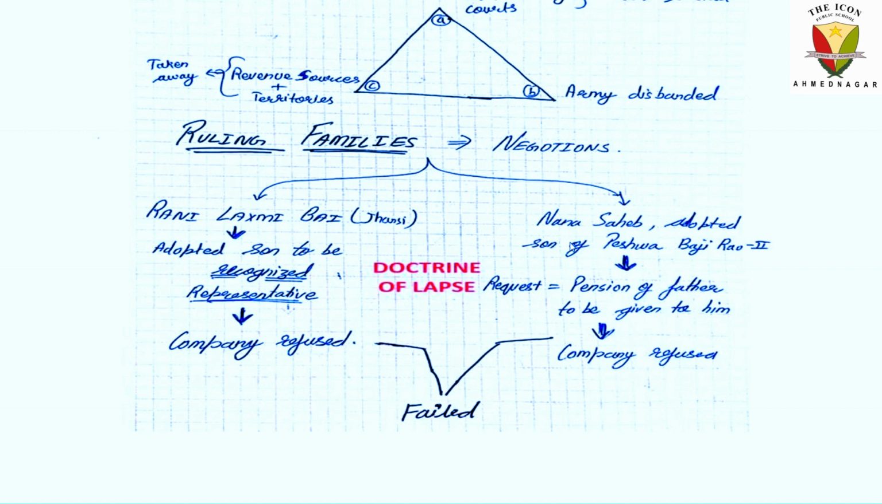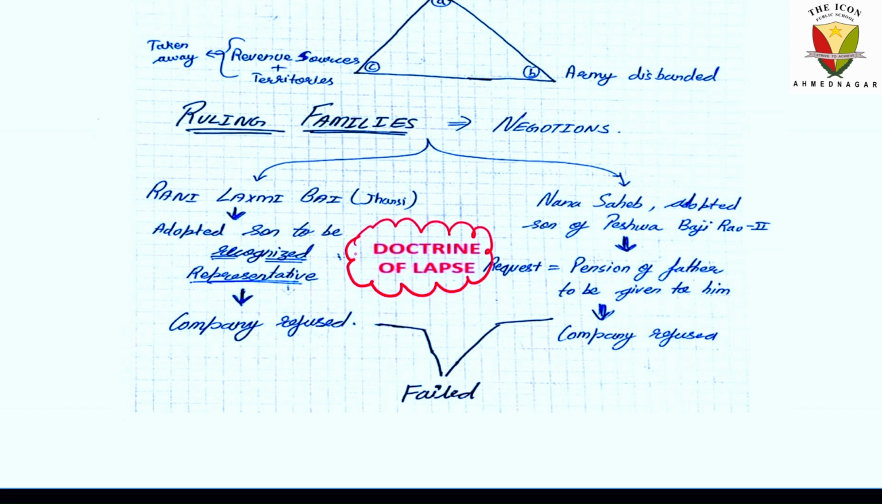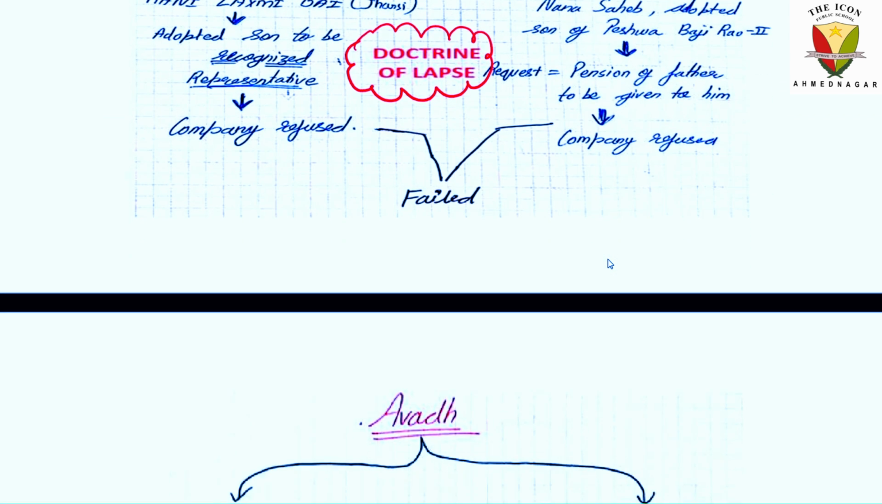It was because of the doctrine of lapse. We have seen this in class, right? What was the doctrine of lapse? An adopted son to be recognized as representative. They were demanding that, but the company refused, right? In the case of Nana Sahib, he requested that his father's pension be given to him, but the company refused that also. According to the doctrine of lapse, if you do not have a boy, a male successor, all the kingdom and property will be taken by the British rule. So the doctrine of lapse was passed.